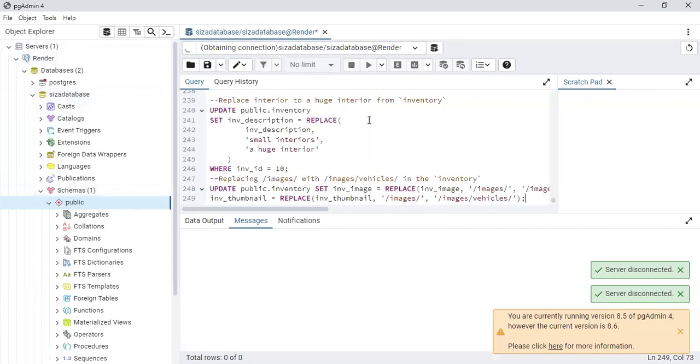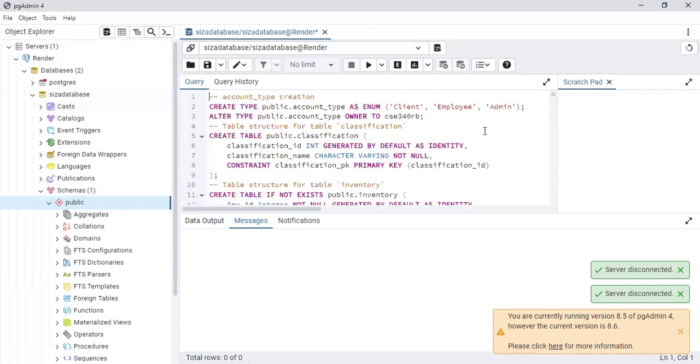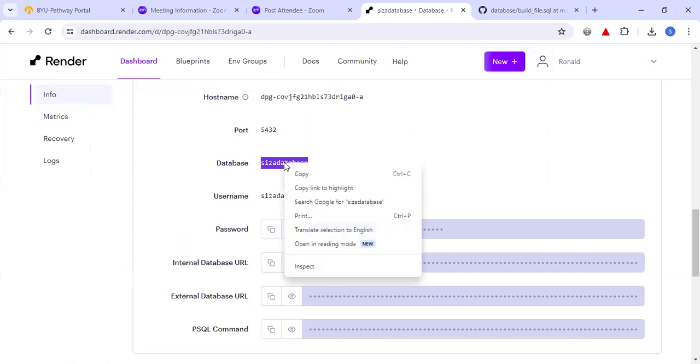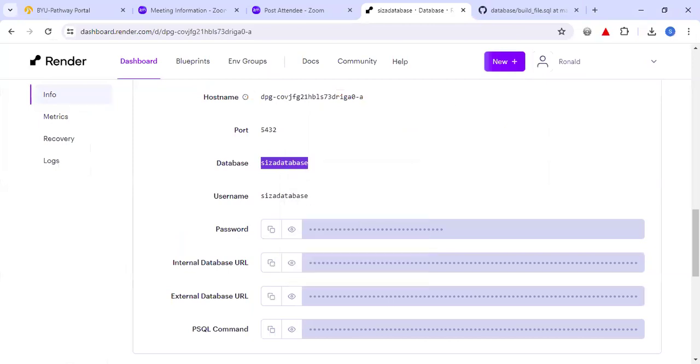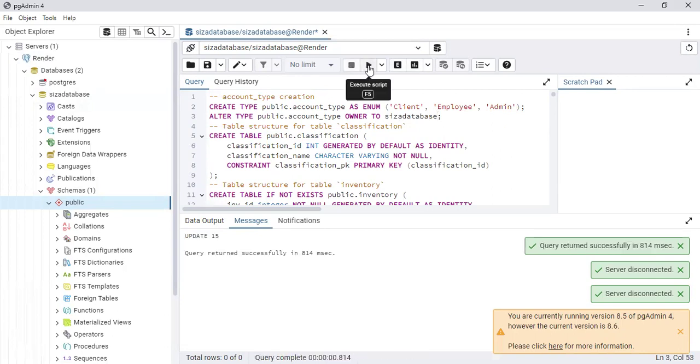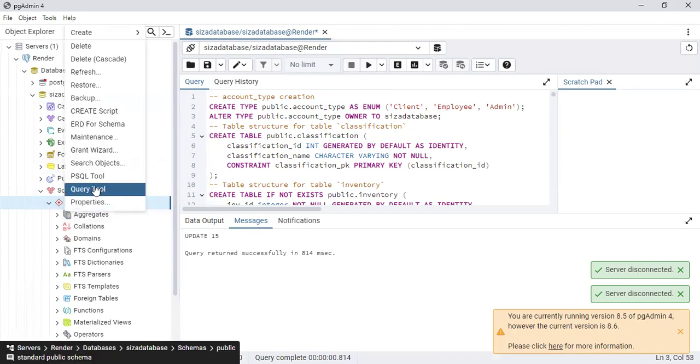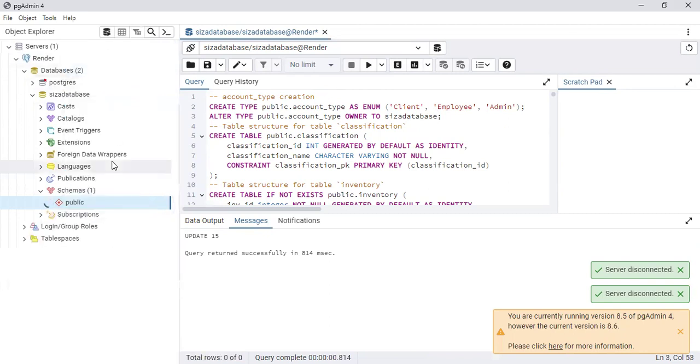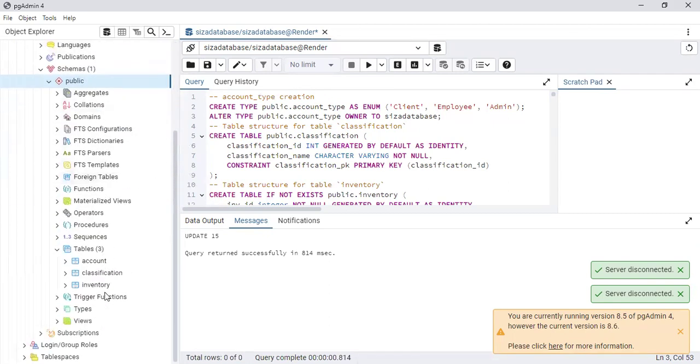which I'm going to paste here. I need to change something small in my code. Okay. Here, then I can be able to run it. If successful, I'll be able to refresh this and then come to the tables.